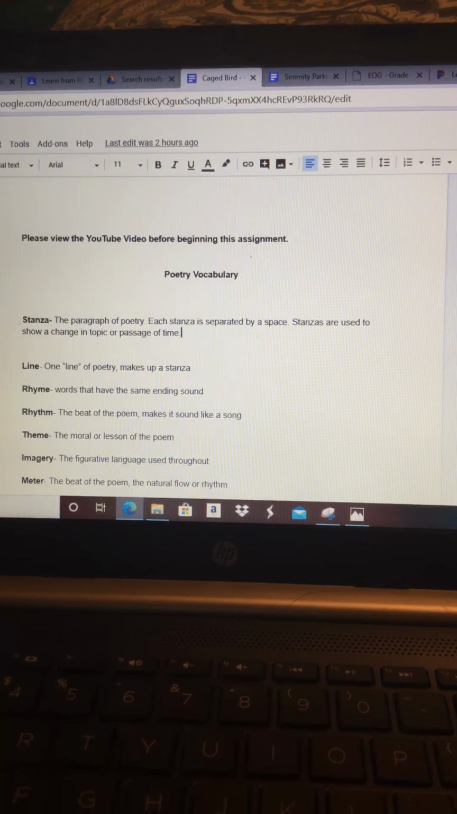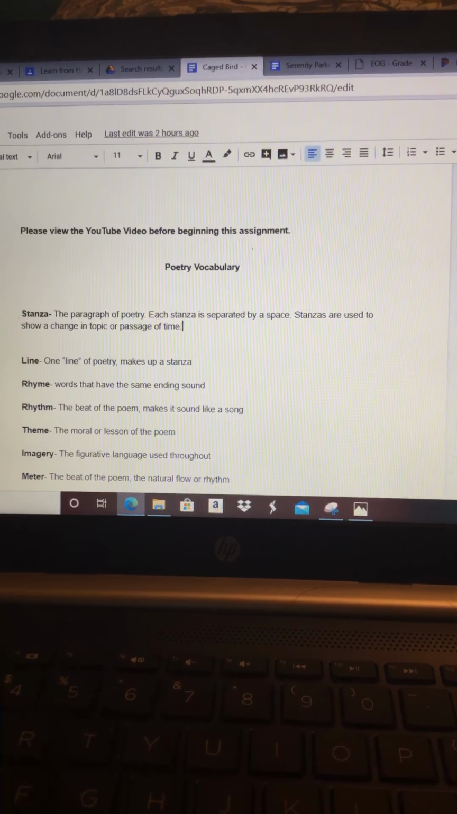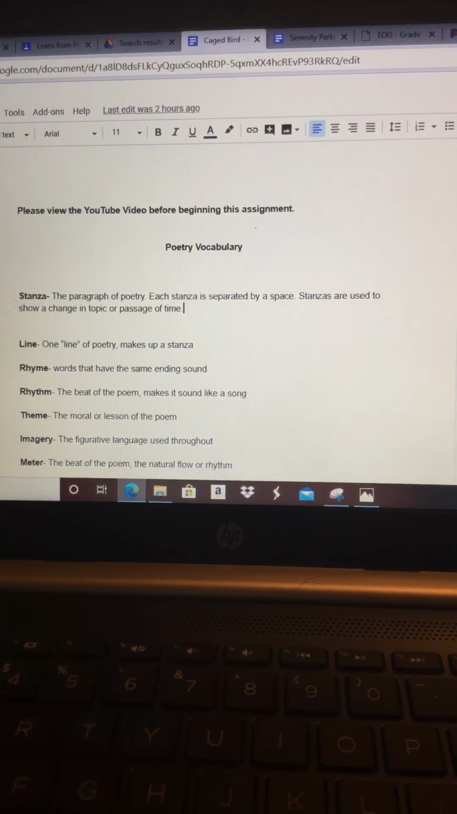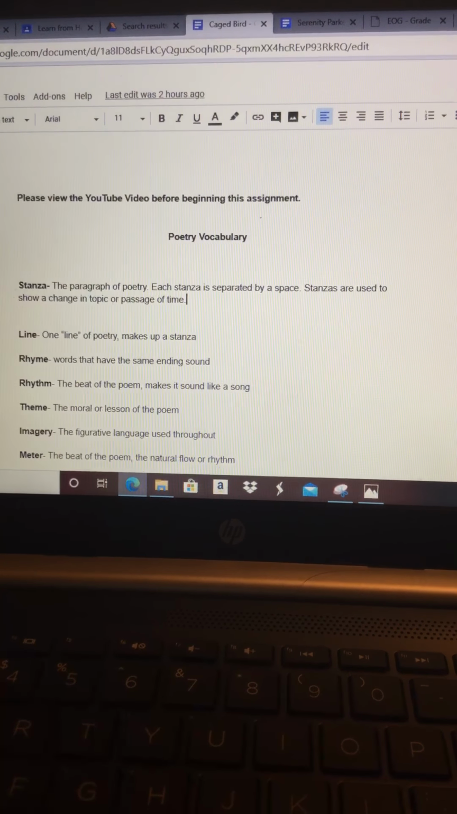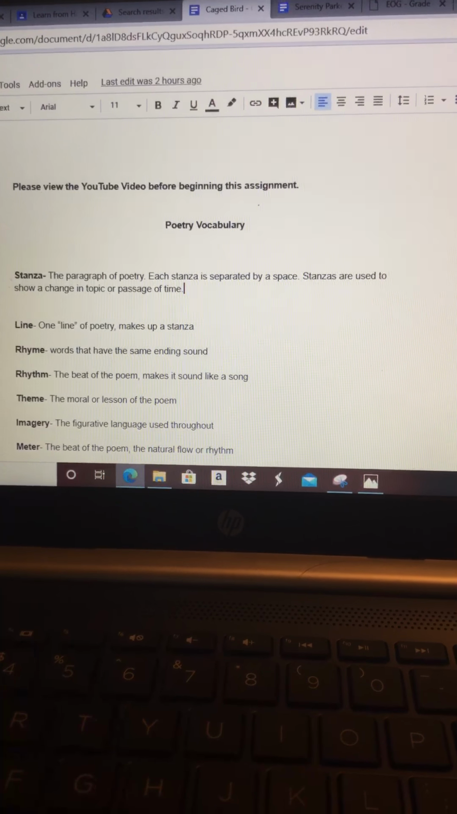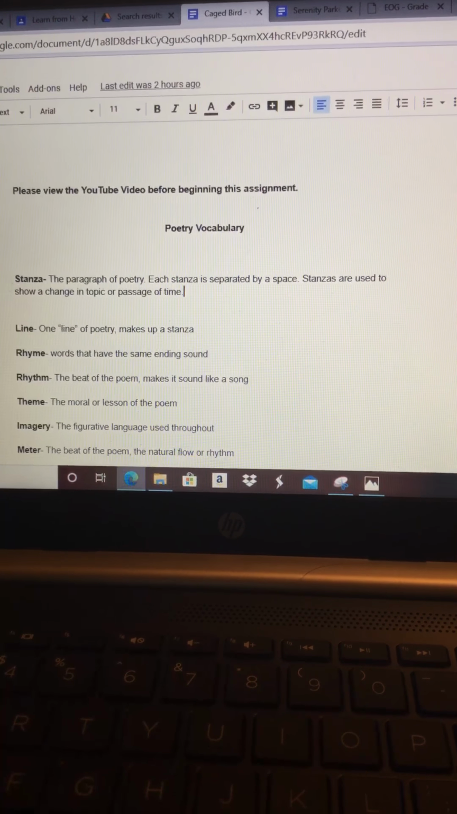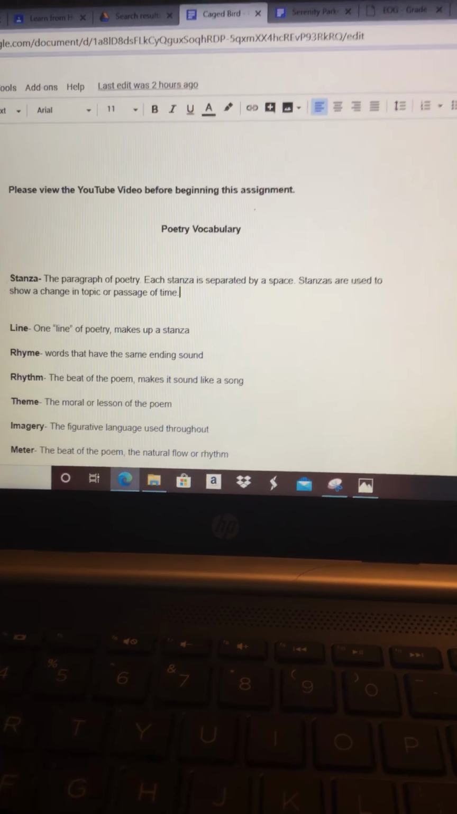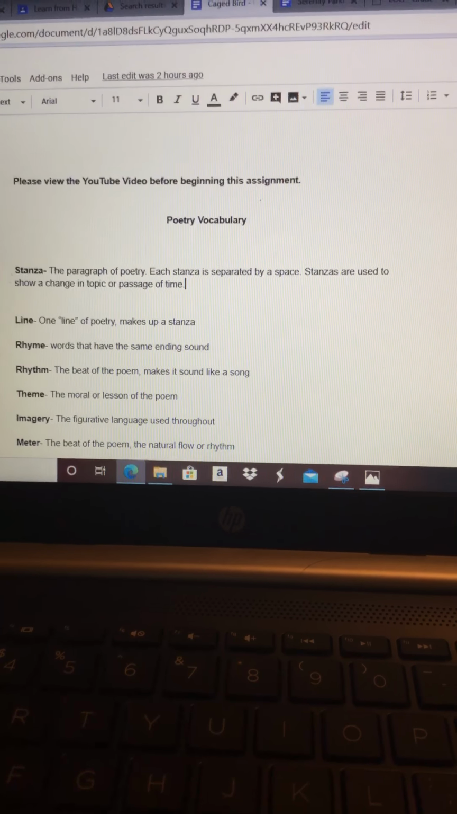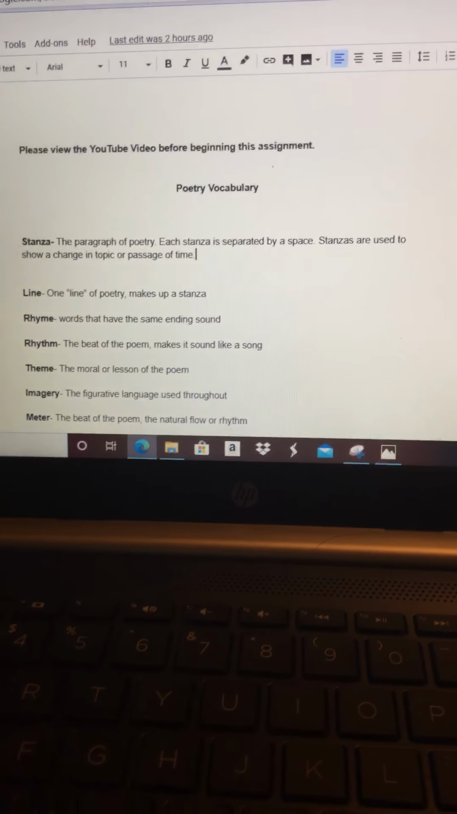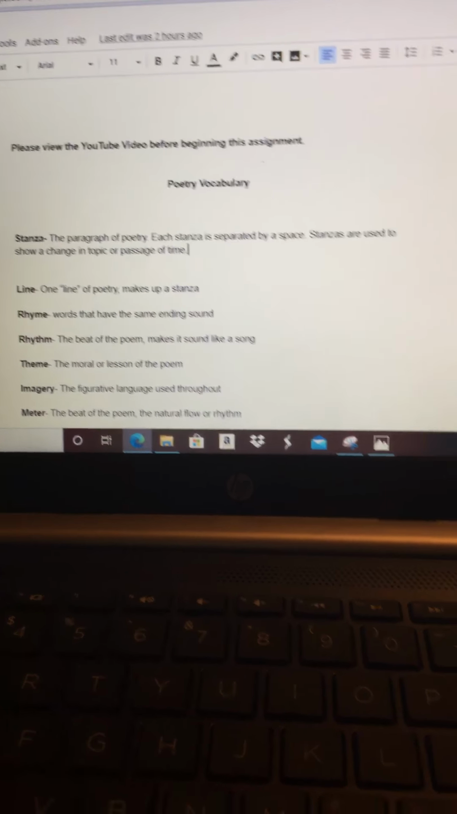So this is the work for April 1st, April Fool's Day, and it's about poetry, but it is not a joke. So if you are like Miss Waters, you left your ELA journal at school and you cannot go back and get it, I have typed out the poetry vocabulary for you and included it on this page in case you need to go back and look at it.